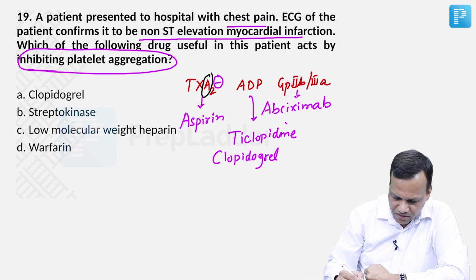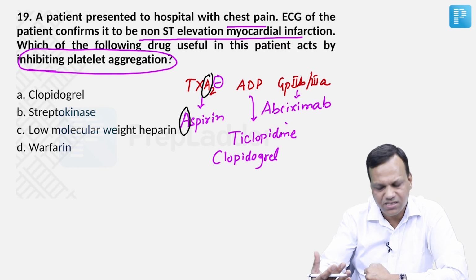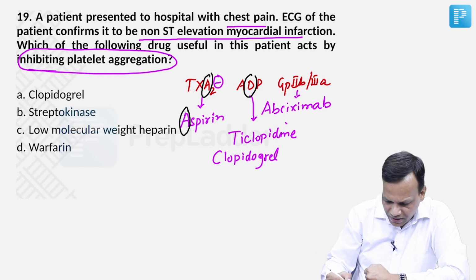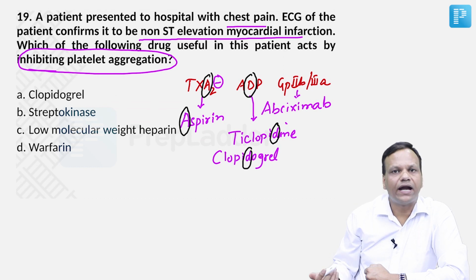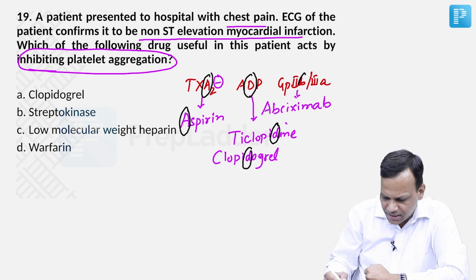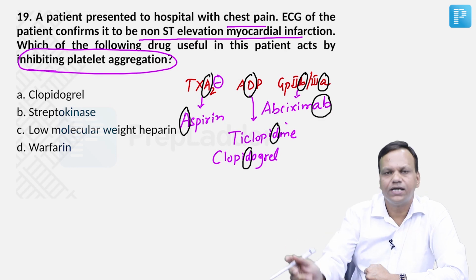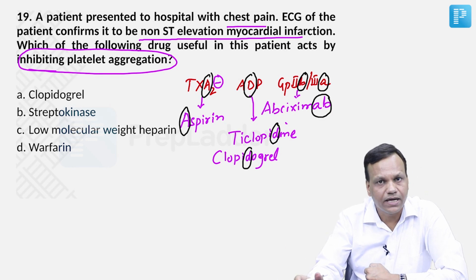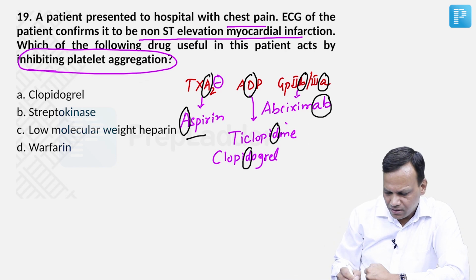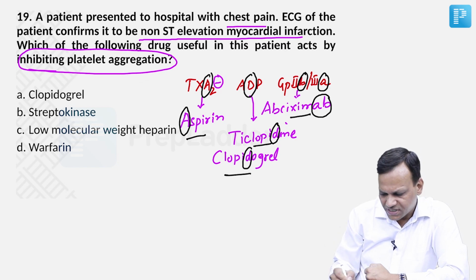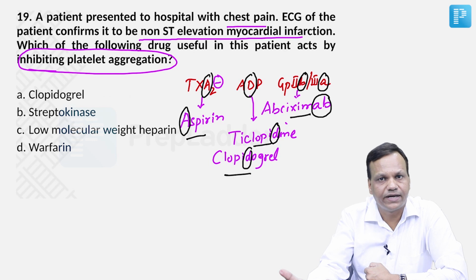A for aspirin, so thromboxane A2 is inhibited by aspirin. ADP is inhibited by the drugs which contain D in the name, that means ticlopidine and clopidogrel. And 2b/3a contains B and A in the name, so the drug which contains B and A together inhibits 2b/3a. So aspirin, ticlopidine, clopidogrel, abciximab, these are the antiplatelet drugs.